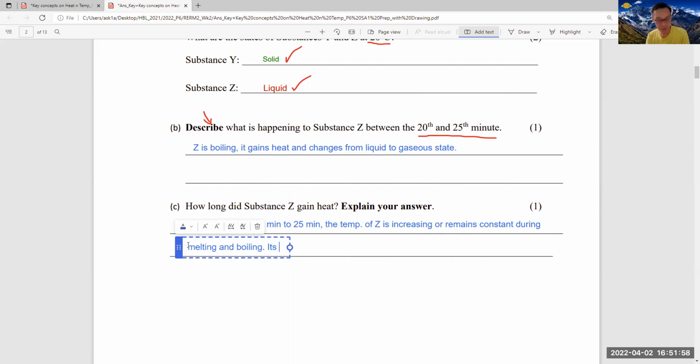See, its temperature only begins to drop after the 25th minute. So this part, that's why the answer you need to explain: from 0 minute to 25 minutes, the temperature of Z is increasing or remains constant during melting and boiling. Its temperature only begins, without S, only begins to drop after the 25th minute.